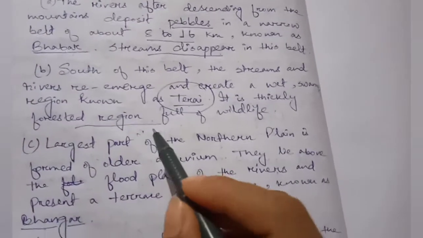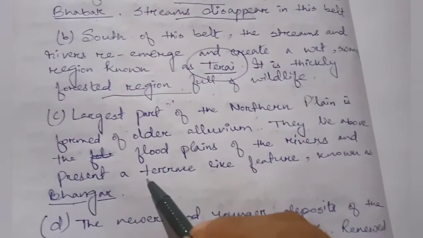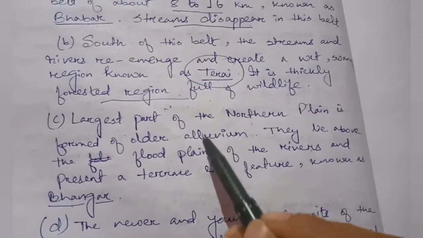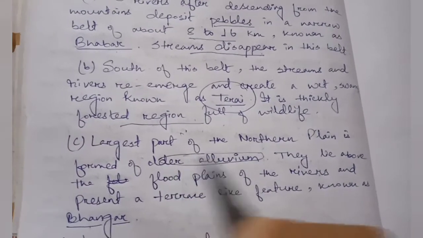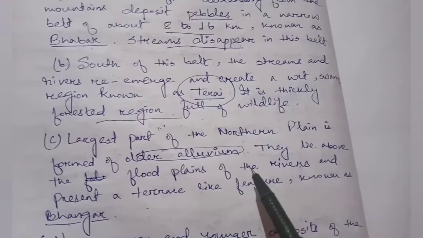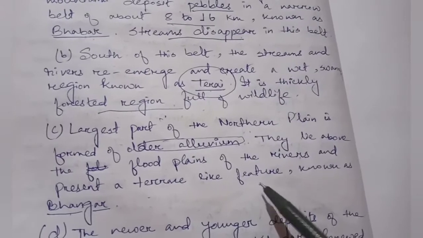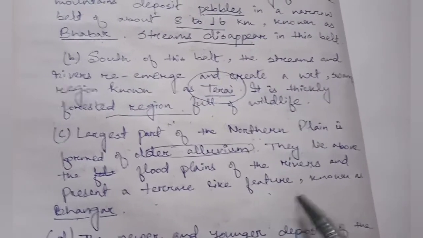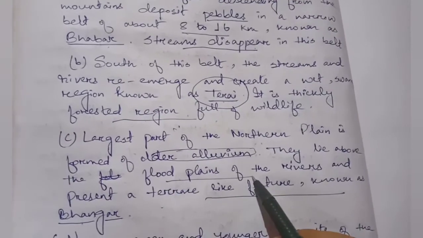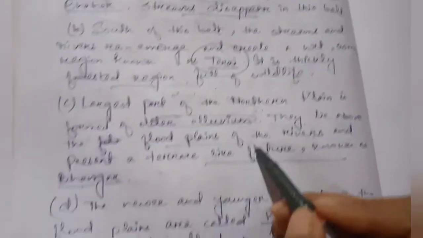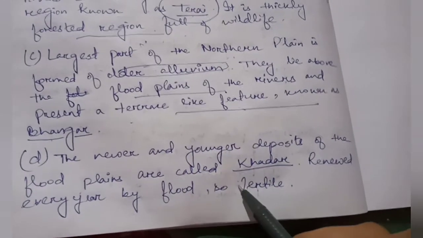Now after this region, when we go lower in the northern plain, we will get another region, that is Bhangar, another belt, and it is made of older alluvium. Older alluvium is present in the part of Bhangar, and when this belt is going to end, then after that we will be getting floodplain. That means this area lies above the floodplain, so there is no flood in this area. Next will be the plain where there will be flood.